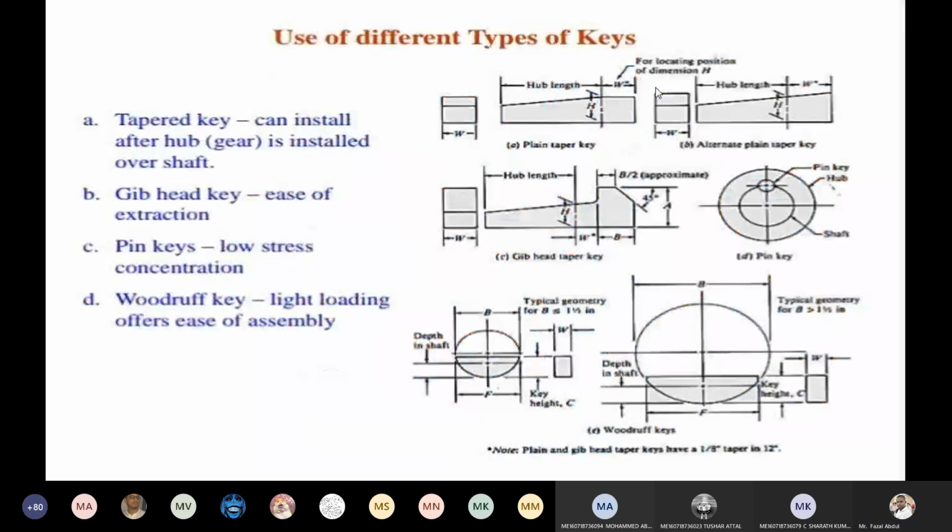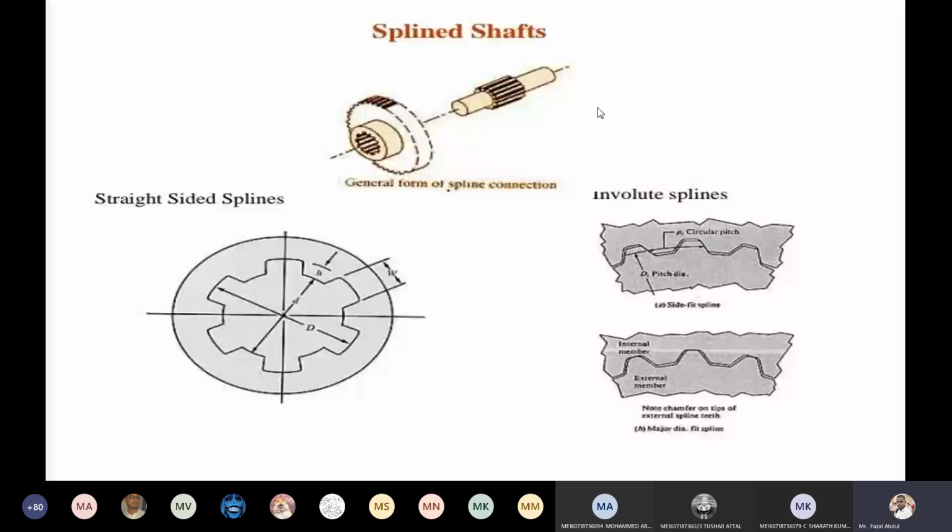Another is the splined key. This one is a splined key. A splined key is nothing but keys that are integral with the shaft. The keys are integral. Before producing, the shaft is generated with the keys. This is the front view, and the keys are integral with the shaft. Such type of keys are splined keys.